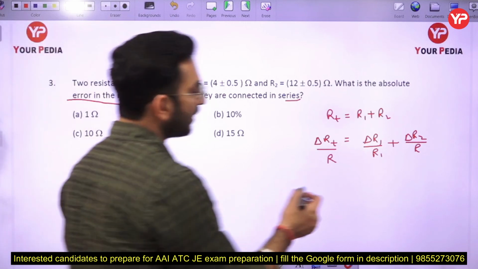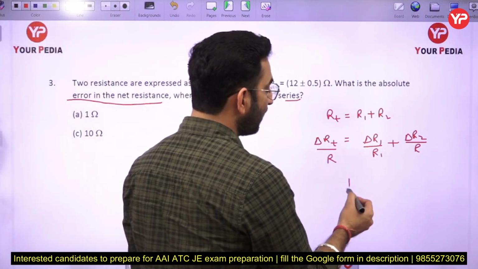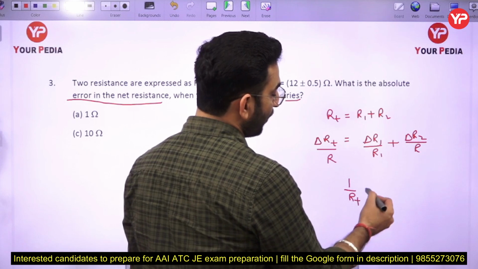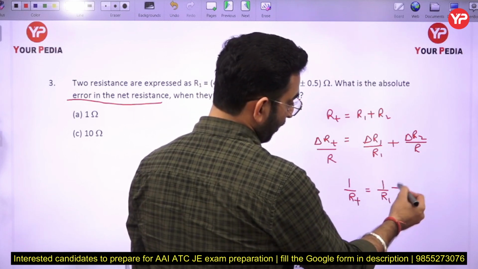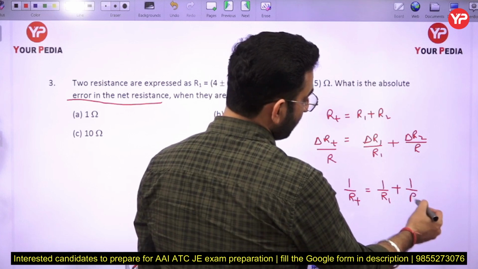And similarly, if the resistances are connected in parallel, the total resistance is given by 1 by R total equal to 1 by R1 plus 1 by R2.